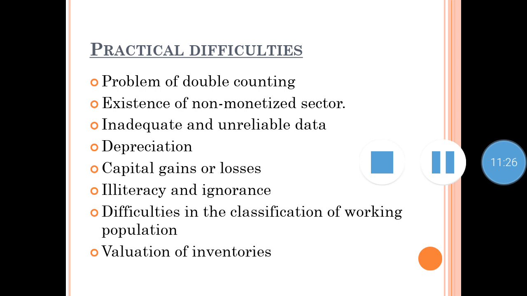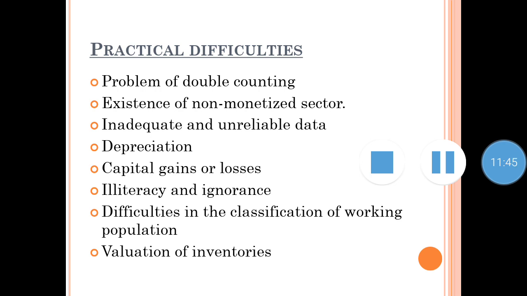These data are related to crops, fisheries, animal husbandry, forestry, then activities of petty shopkeepers. Petty means small shopkeepers, construction workers and small enterprises. And that is the reason national income of a country will not show its actual value.